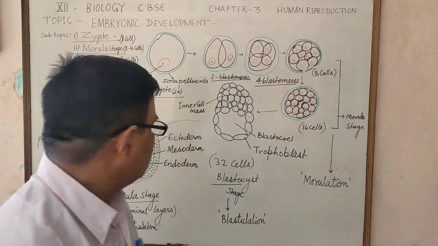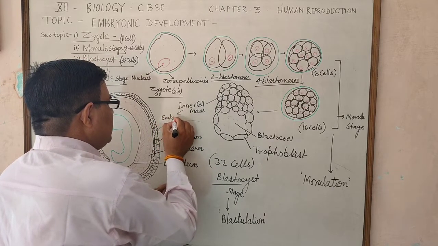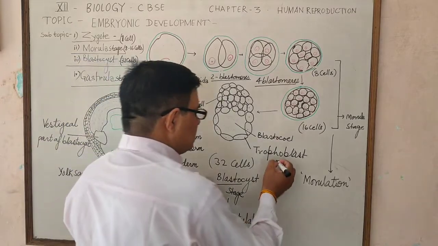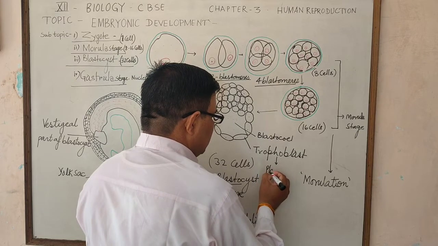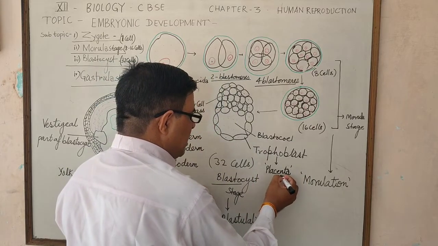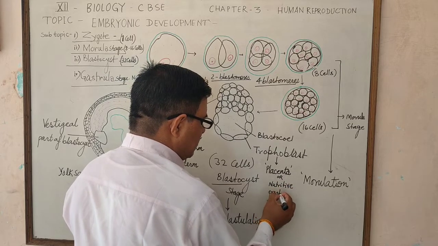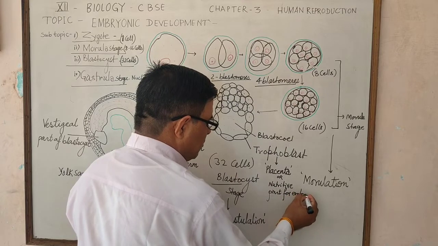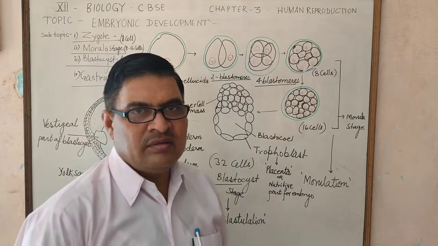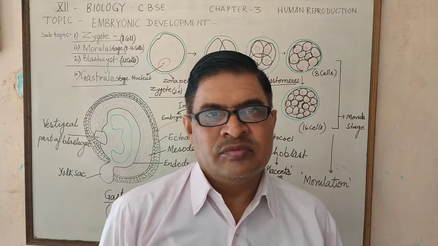In the future, this inner cell mass develops the embryo, and the trophoblast takes part in the development or formation of the placenta. The placenta is the nutritive part for the embryo, because the placenta provides nourishment, provides oxygen and takes away the waste product from the embryo.